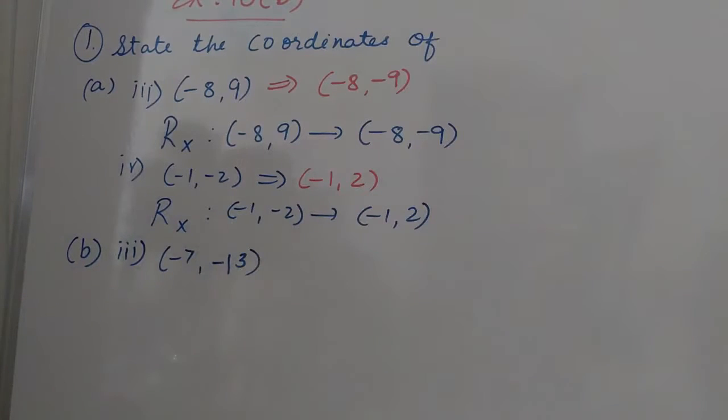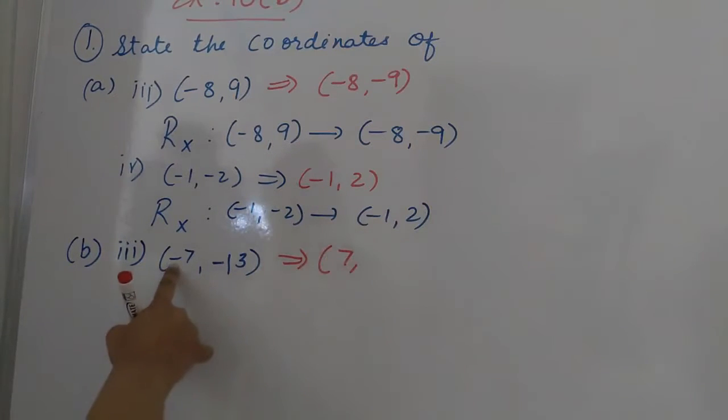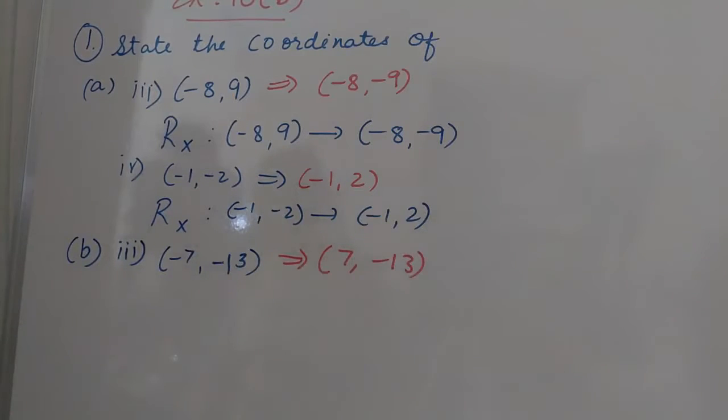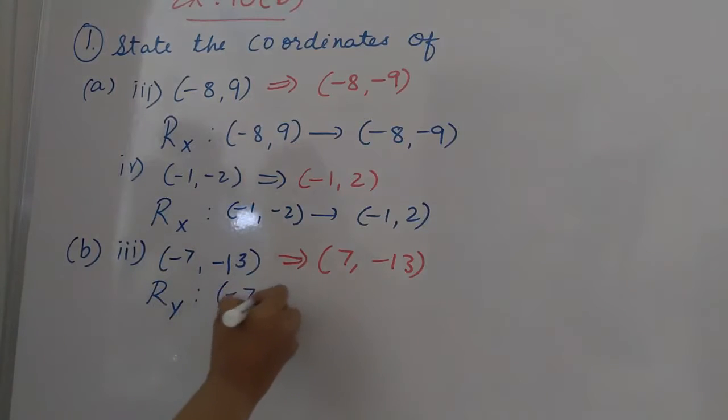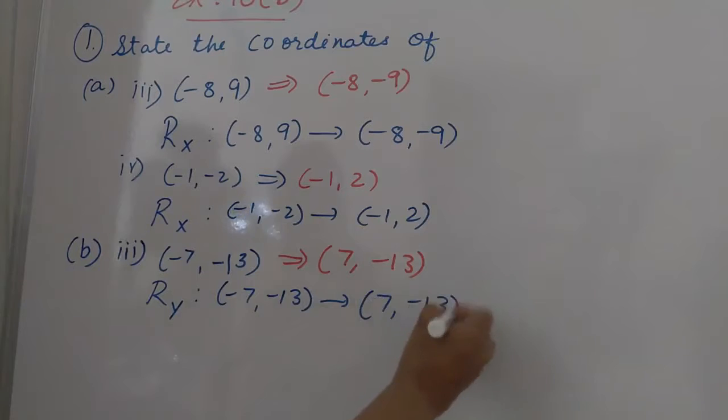So the answer of this, you see, under y-axis, the x coordinate sign is reversed, x coordinate -7 to 7, and the y coordinate sign remains the same. So we can write, reflection under y-axis of the point (-7, -13) will be (7, -13). Only the x coordinate is reversed, the y coordinate remains the same.